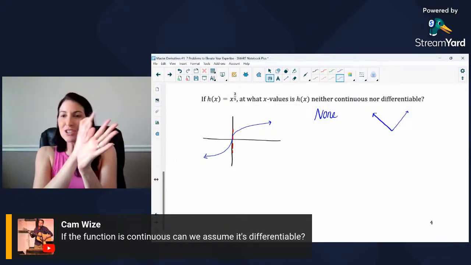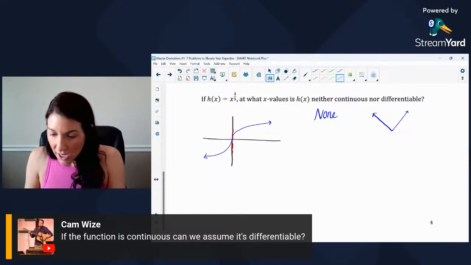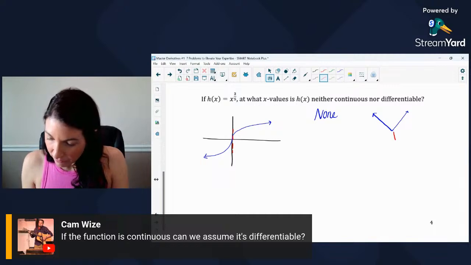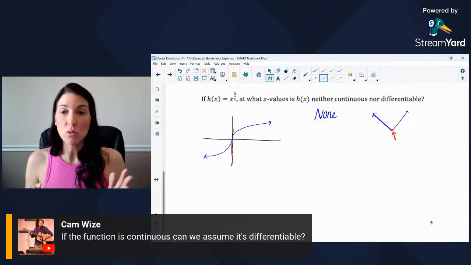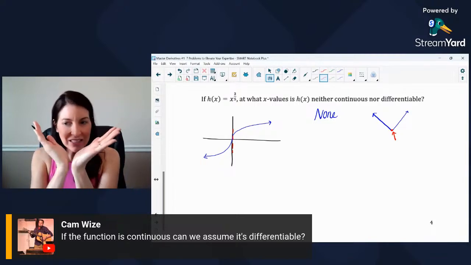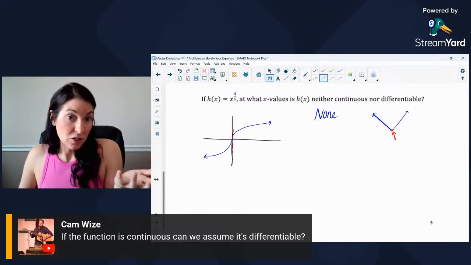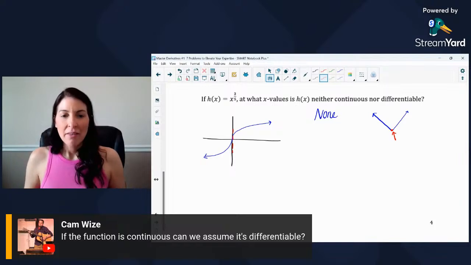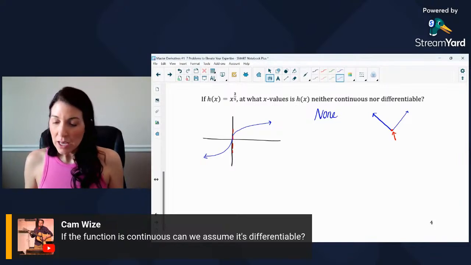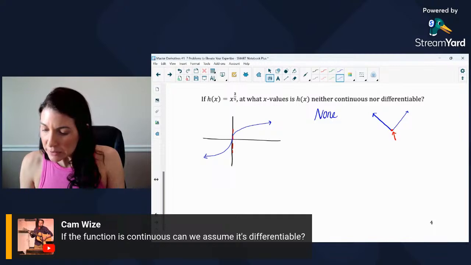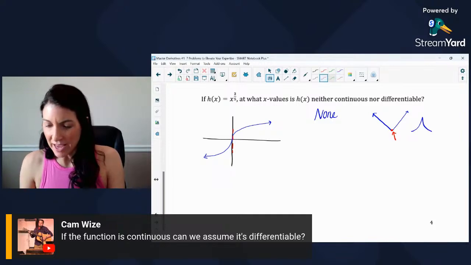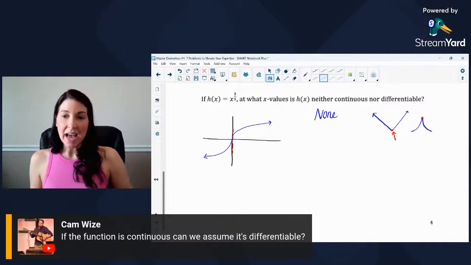So an absolute value function, as you can see, is continuous everywhere, but at this vertex point right there, the function is actually not differentiable. You can't find the slope of the tangent line there because it makes this drastic change in that slope right there. So that would be an example that is continuous but not differentiable. Something known as a cusp. So you could have something like this, but again, that sharp turn. So here's an example of a function that is continuous but is not differentiable.